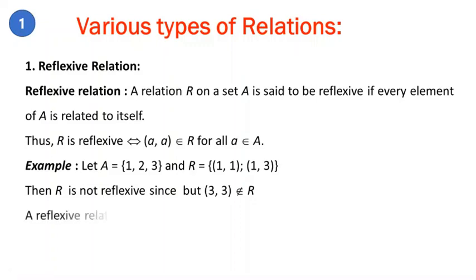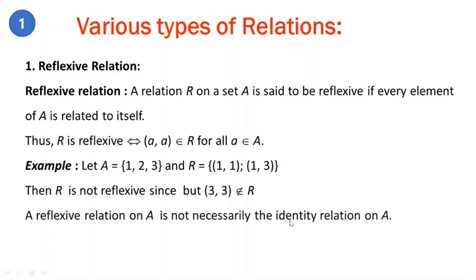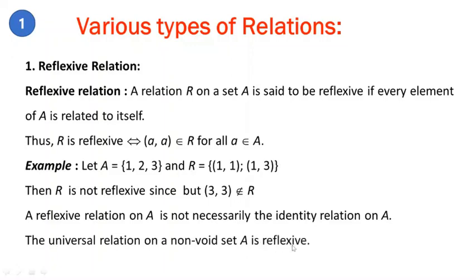So a reflexive relation on A is not necessarily the identity relation on A. We will say in this lecture, furthermore, what exactly is meant by the identity relation. The universal relation on a non-void set A is always reflexive.